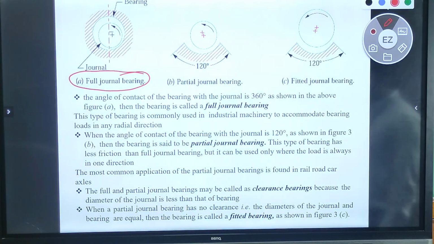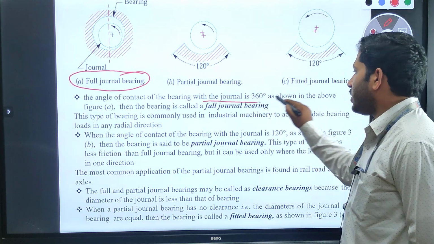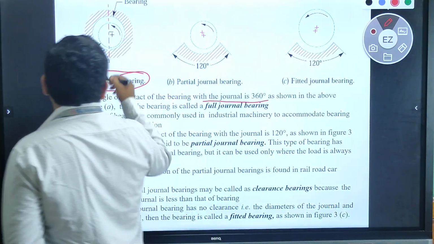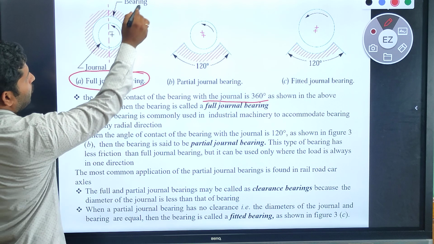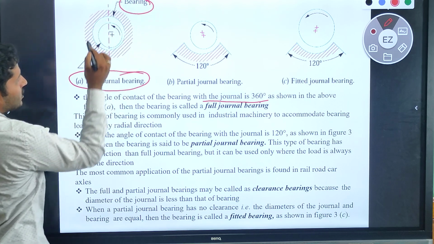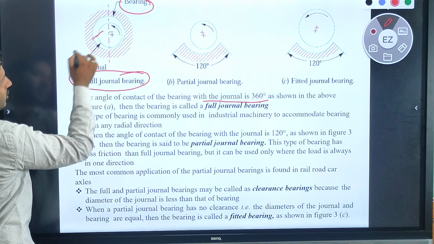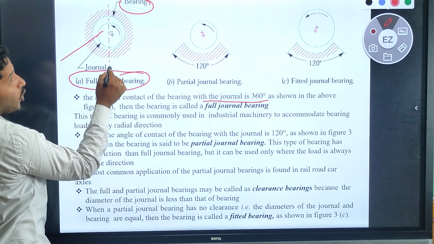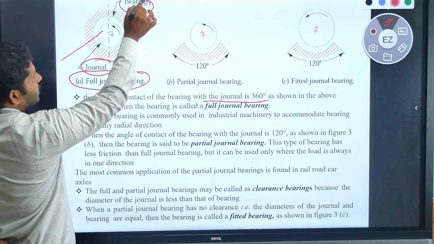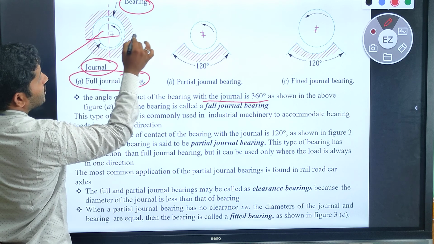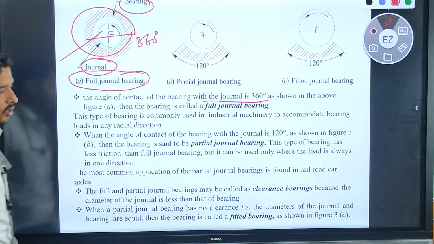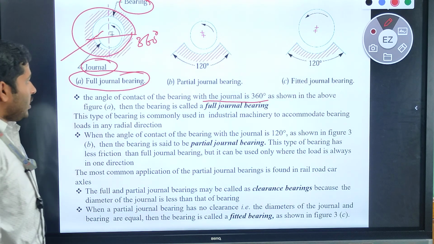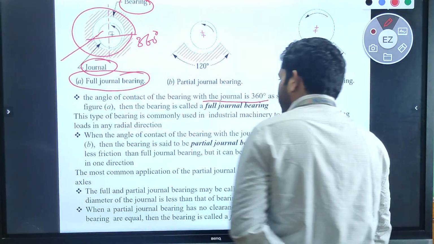The angle of contact of the bearing with the journal, how much is there? The angle of contact between this bearing and this journal is 360 degree. How much dear? 360 degree. Clear?